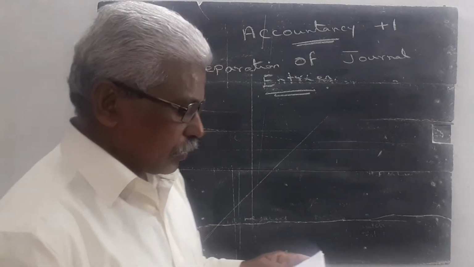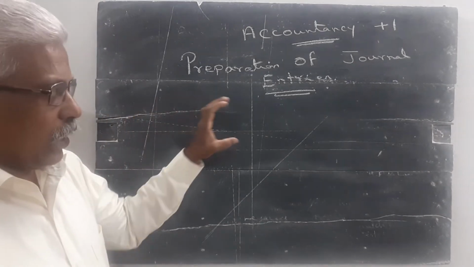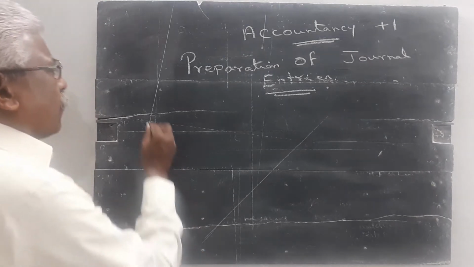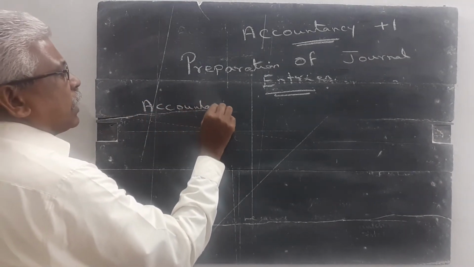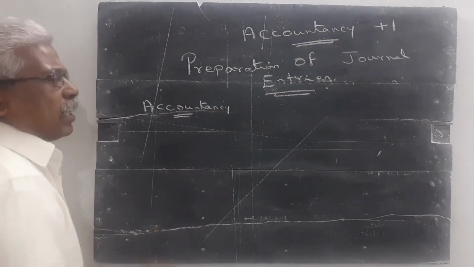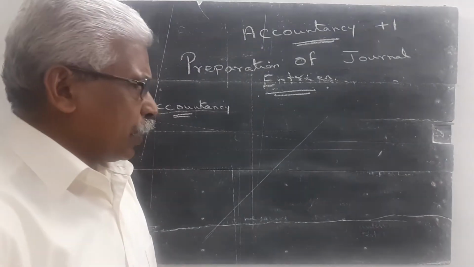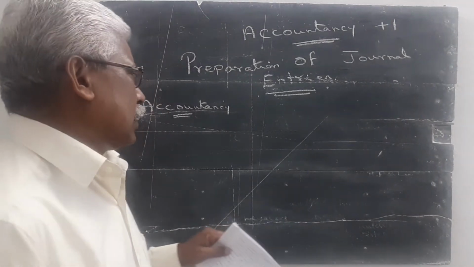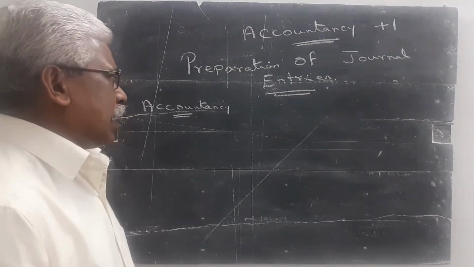Dear students, accountancy is a new subject for you, so try to study from today onwards. What is the meaning of accountancy? In our textbook, different meanings are given: financial accounting, cost accounting, and likewise management accounting. There are different types of accounting; you will refer to the textbook and study that.